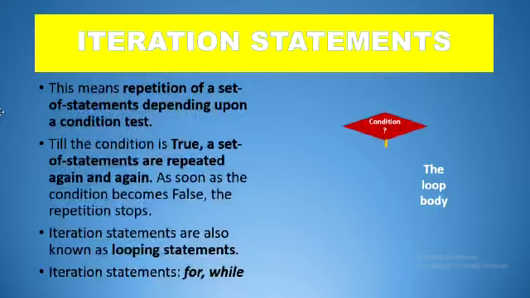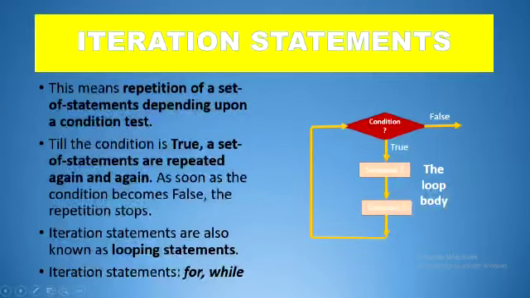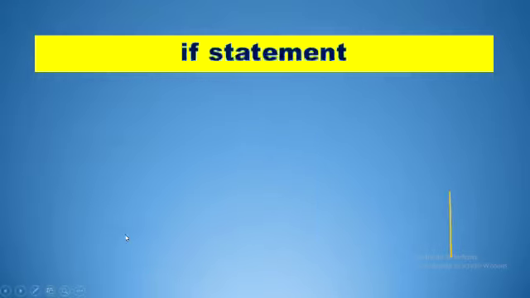If the condition is true, then the statements will go on executing until the condition becomes false. Suppose we have a set of statements which are to be executed 10 times. We'll go on executing statement 1 and 2 10 times, and after 10 times the condition becomes false and we will move out of the loop.